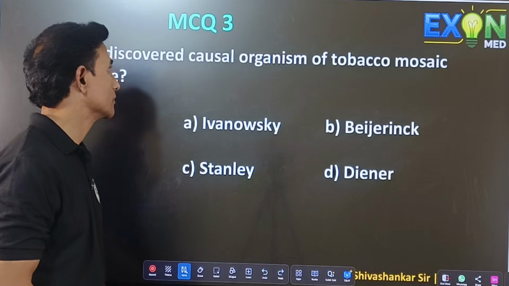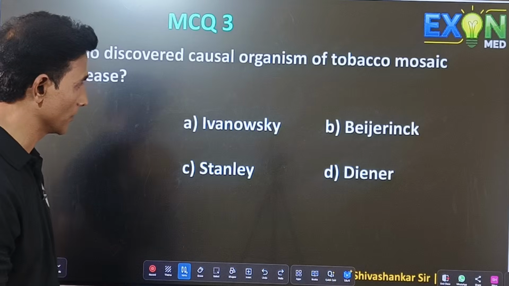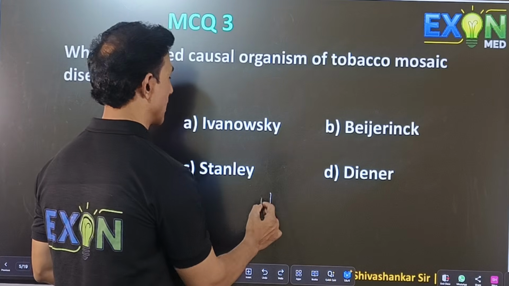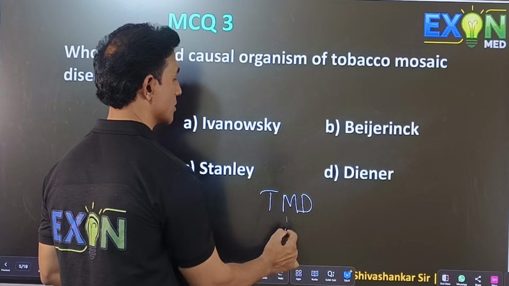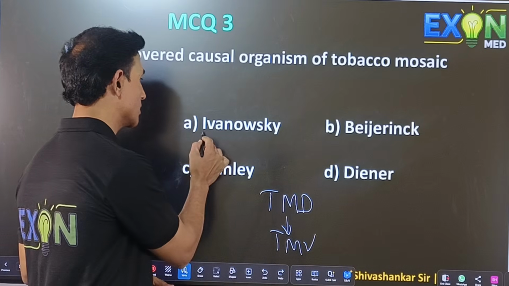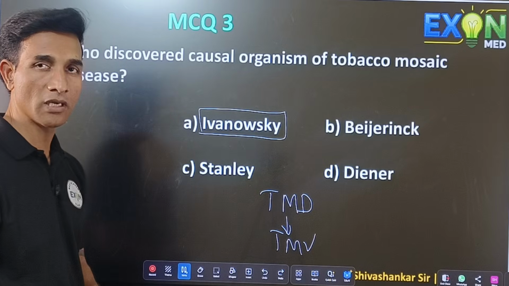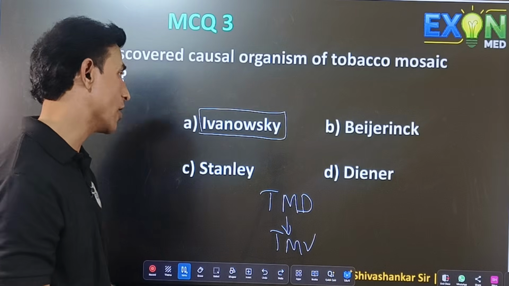Who discovered the causal organism of tobacco mosaic disease? We know that tobacco mosaic disease is caused by tobacco mosaic virus. It was discovered by D.J. Ivanovsky. He also gave the term virus, meaning venom.